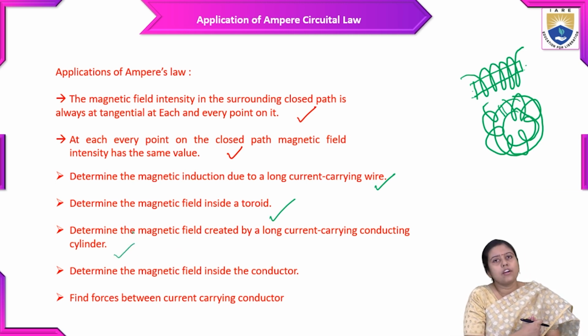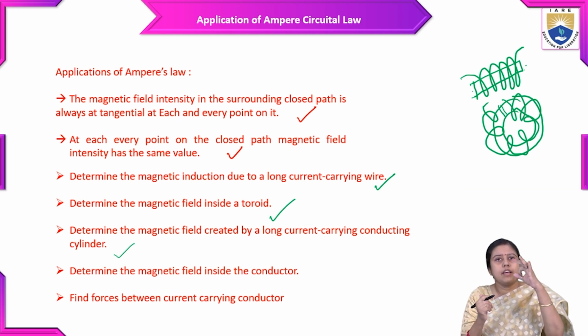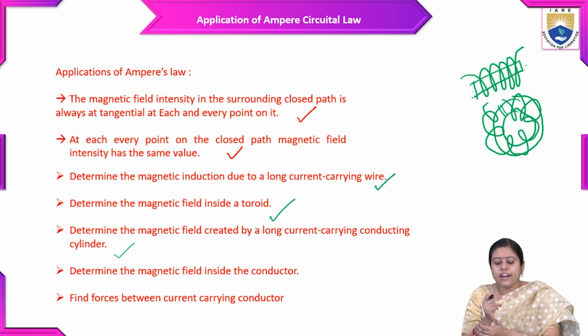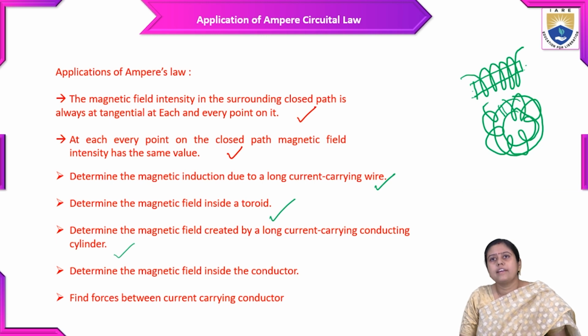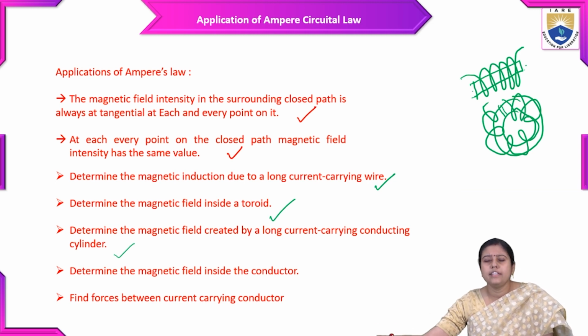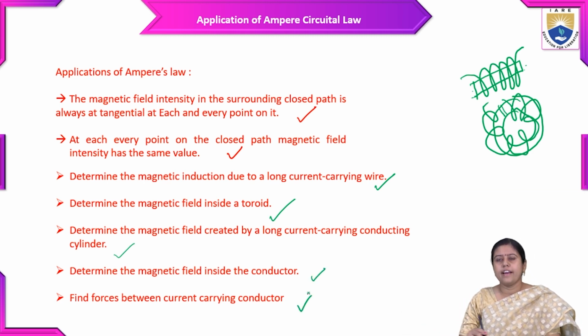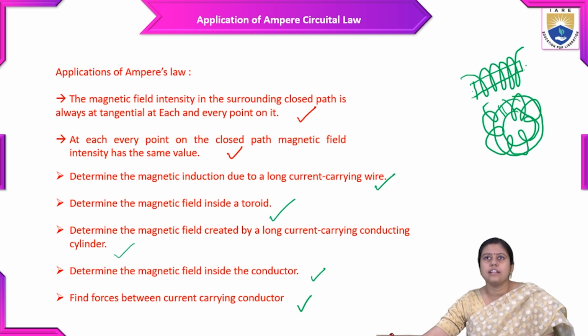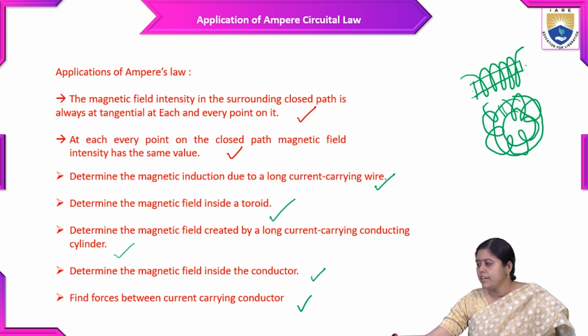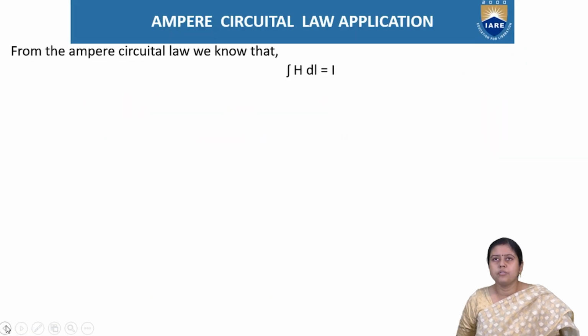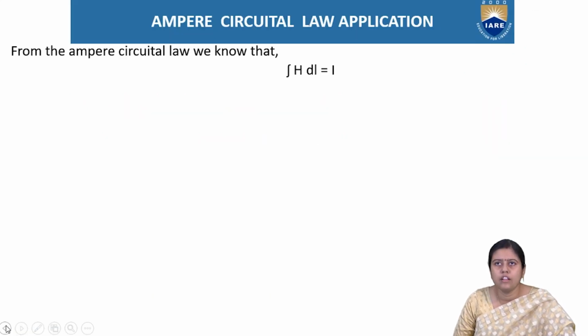If we think about a cable, a cable is not a wire, a cable is a cylinder. It has a certain radius, so we can calculate the magnetic field using the Ampere Circuital law. The next one is to determine the magnetic field inside a conductor and find forces between current carrying conductors. So these are the applications of the Ampere Circuital law. First we will discuss the Ampere Circuital law for a long current carrying conductor.